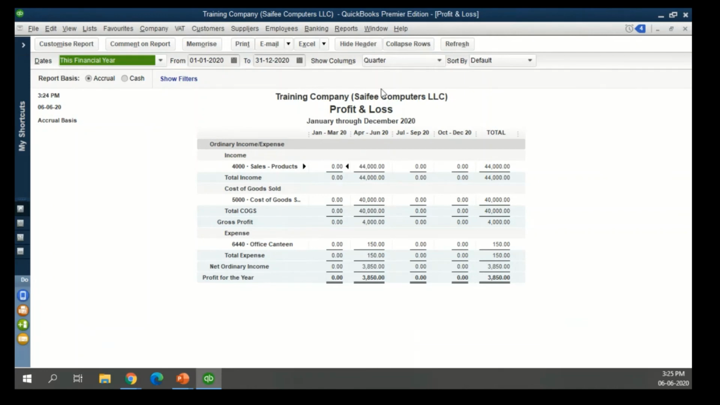That is the power of the solution. All the reports can be exported to Excel. They can be emailed directly from here. They can be printed out or saved as PDF.